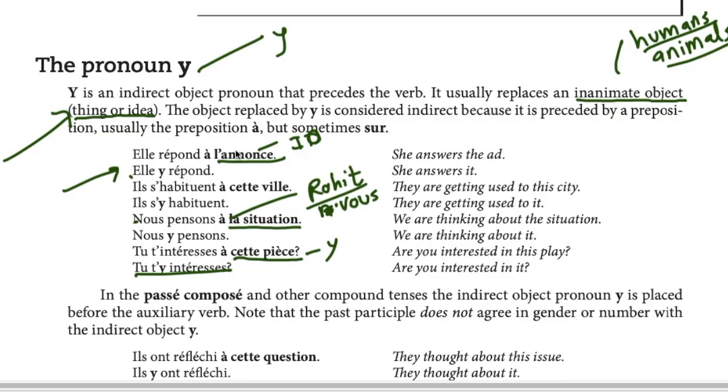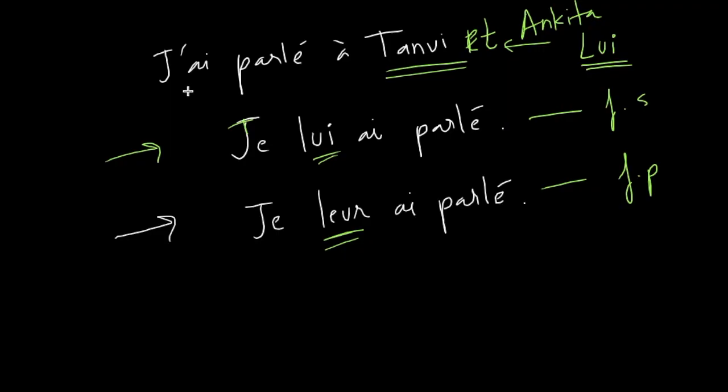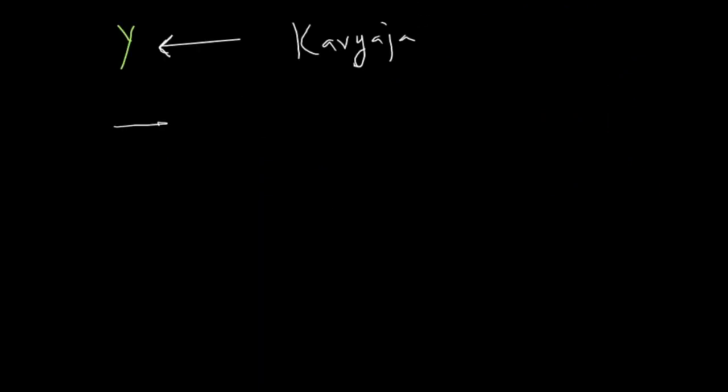Our favorite y, which is an indirect object pronoun. So we studied indirect objects right now, right? J'ai parlé à Tanvi. Here the indirect object was Tanvi. Animate. It's a human. So let's take an example of inanimate. Inanimate means neither human nor animal.